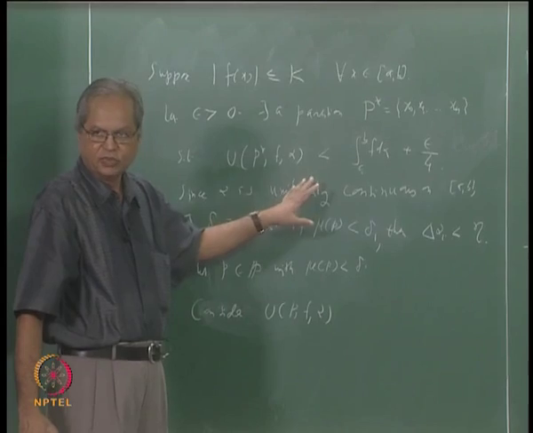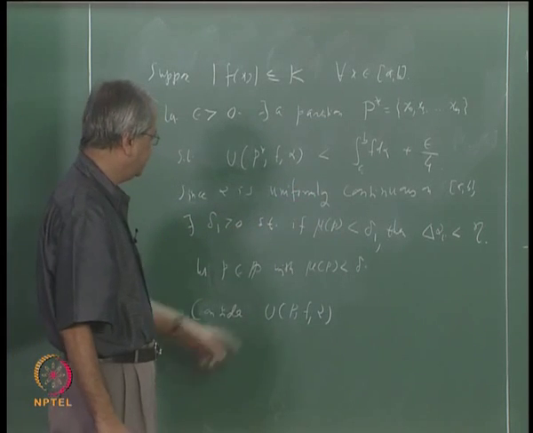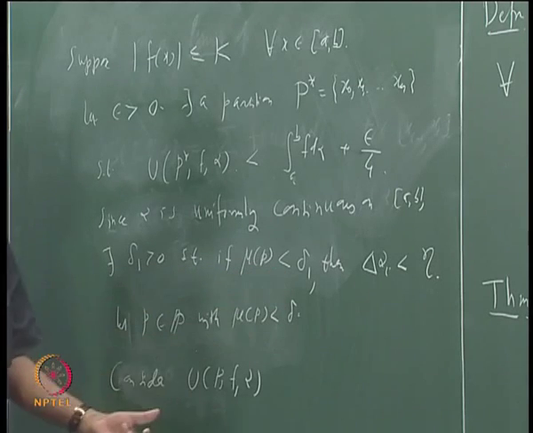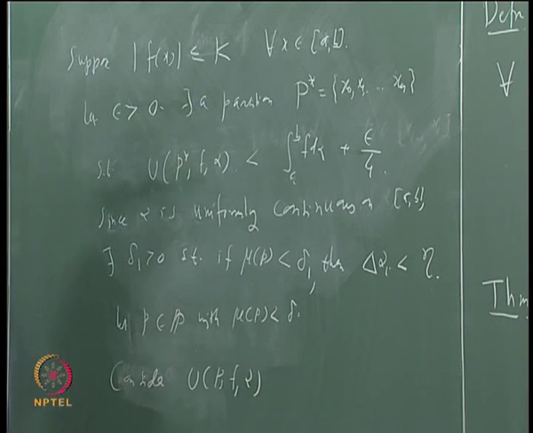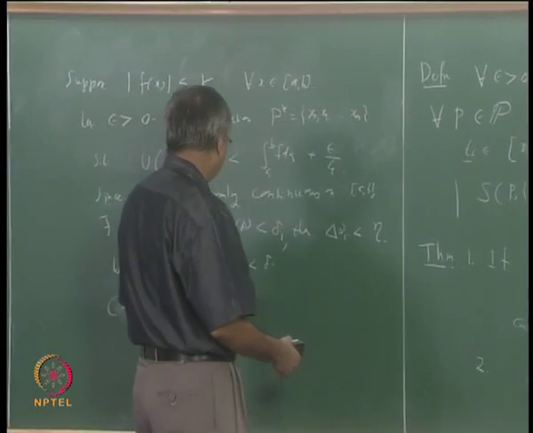That is something that we do not know, but what we know is that mesh of P is less than delta, so we have a control over this delta αi. We have a control over this delta αi. And we do not have control over this thing.